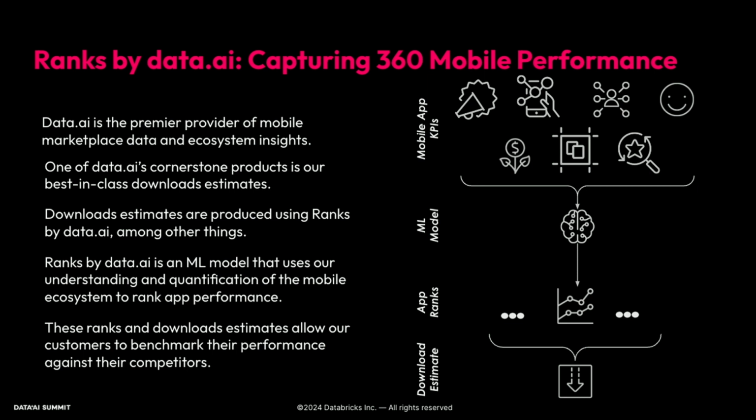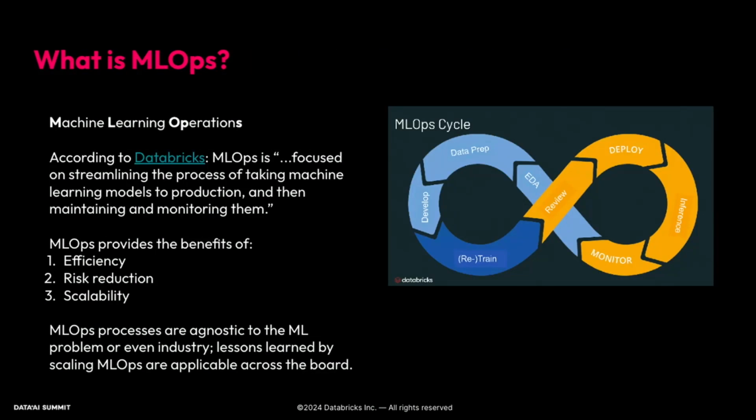These ranks and downloads estimates are then used by our customers to benchmark their performance against competitors, to see how they're doing, how their competitors are doing. And while that might be a bit of a specific slice of work for the people in this room, in the spirit of the conference, Data Intelligence for All, what we're really going to be talking about today is not so much the particulars of the project, but the MLOps framework that we're using as a whole.